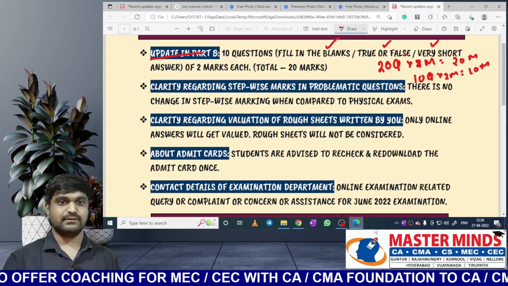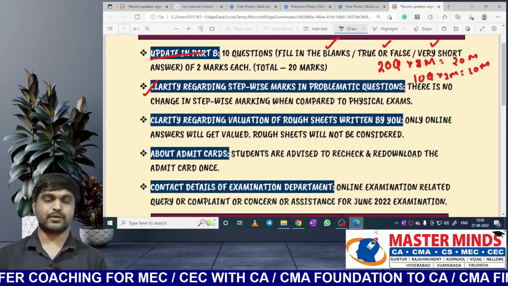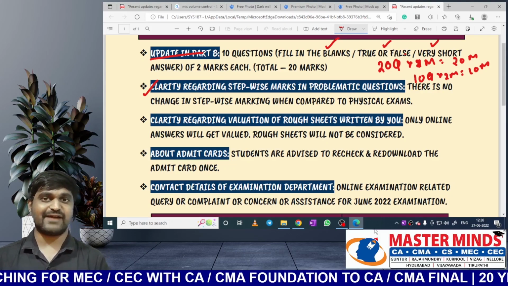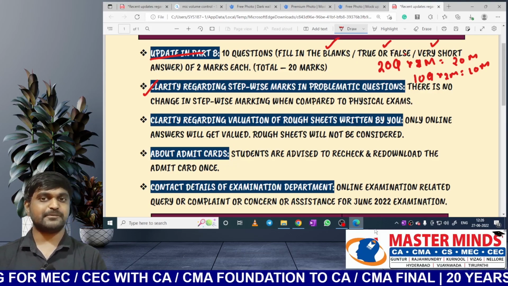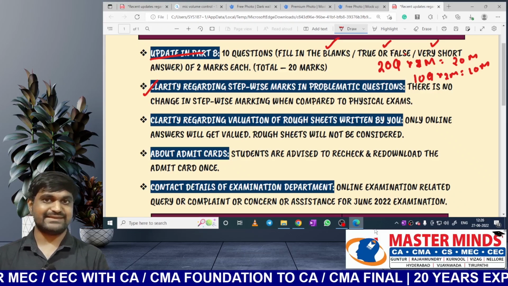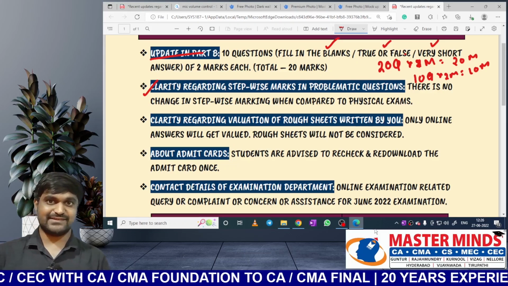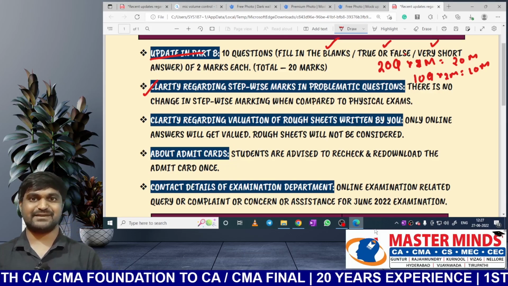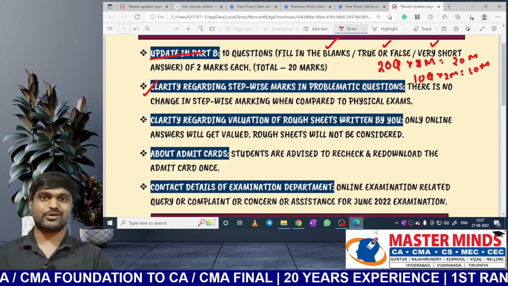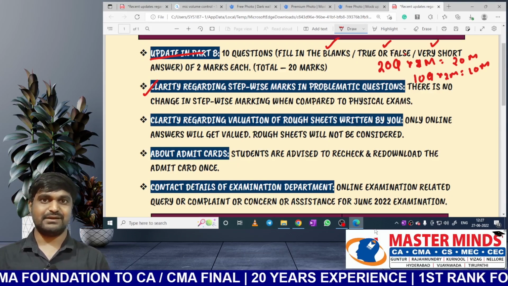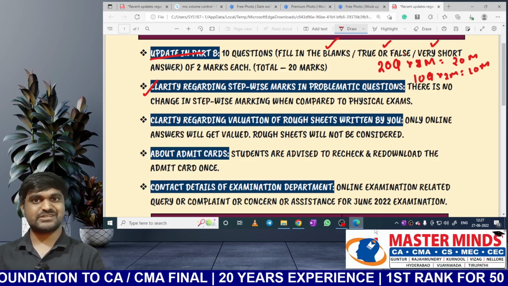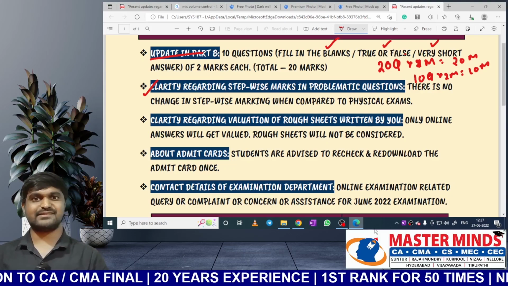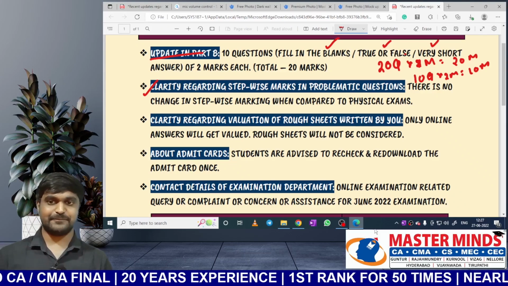Next one, clarity regarding stepwise marks in problematic questions. Students have a myth. What is that myth? They think that in physical exams there will be stepwise marking, but in online exams there will be no stepwise marking. But their thought is wrong. In online exams also, there will be stepwise marking. Sir, how is stepwise marking done in online exams? How is it possible?